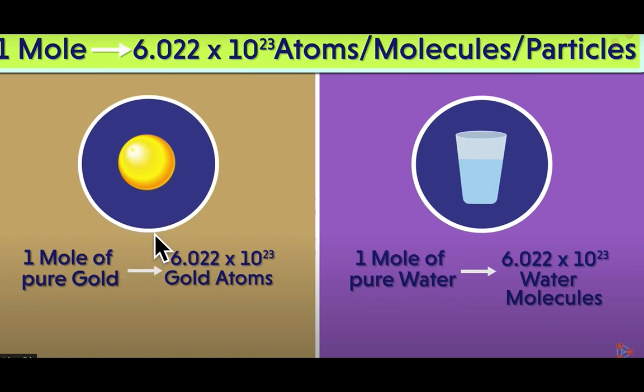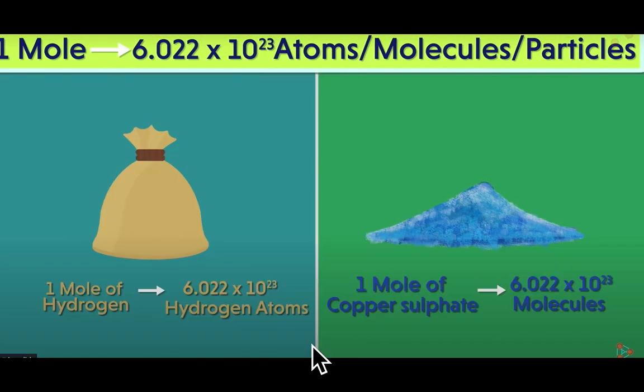Now if we had 1 mole of pure gold, it contains 6.022 into 10 raised power 23 gold atoms. And if this water is 1 mole of pure water, it contains 6.022 into 10 raised power 23 water molecules. It is very clear that 1 mole contains this many atoms, molecules or particles.